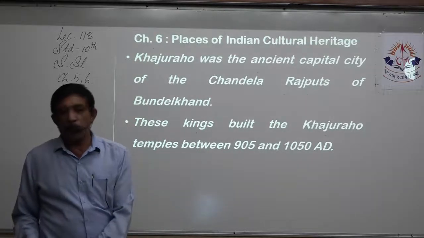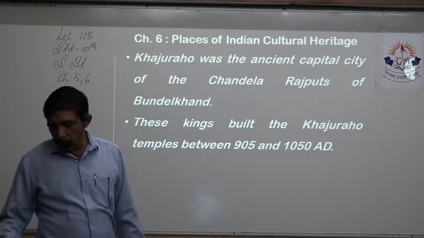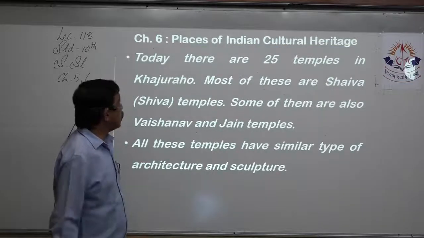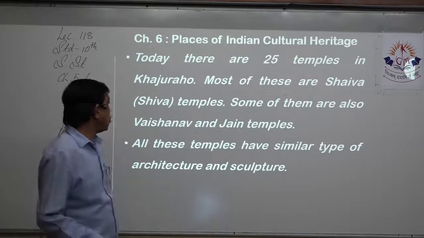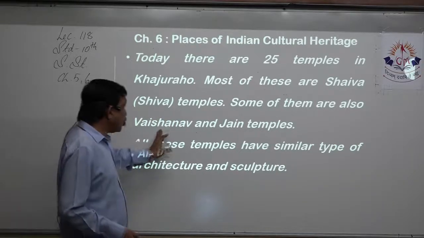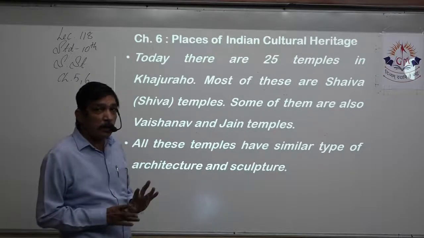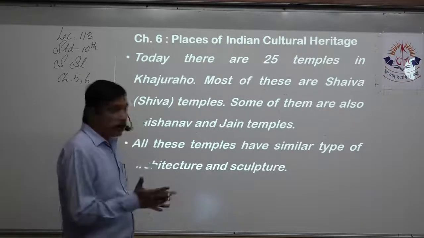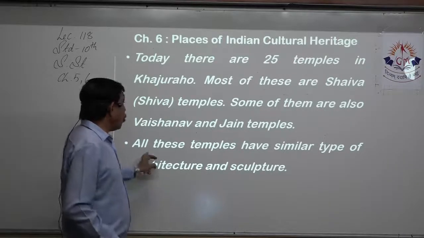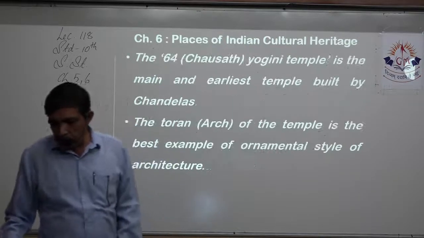That means approximately 150 years. During that period, all these temples were built. Today, there are 25 temples in Khajuraho. Most of these are Shiva temples. Some of them are also Vaishnav and Jain temples. So you can find 3 types over there. Hindu temples, Vaishnav temples, Jain temples, all have come out, though they are of different religions. All these temples have a similar type of architecture and sculpture.